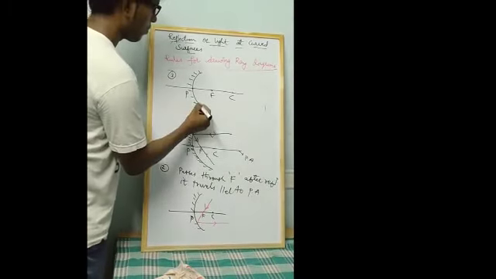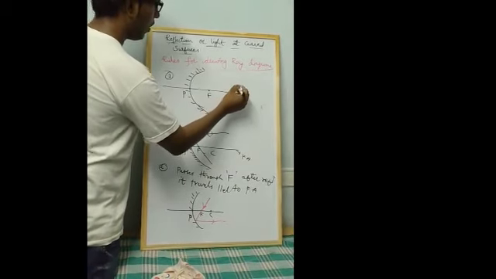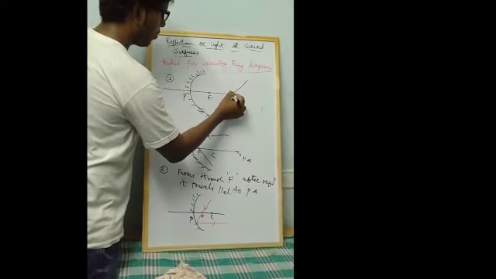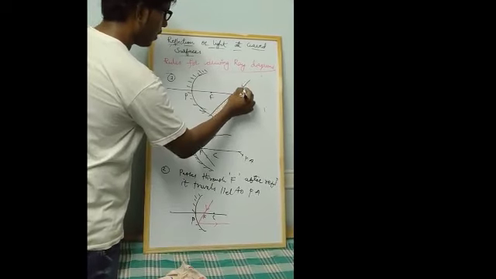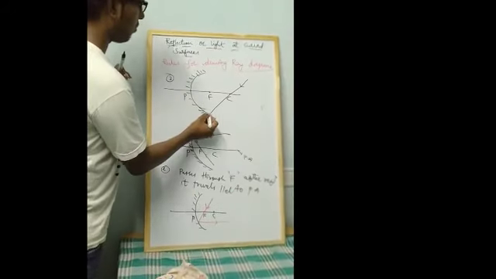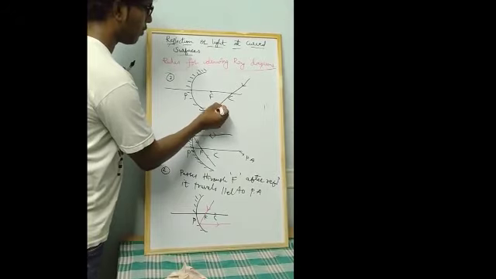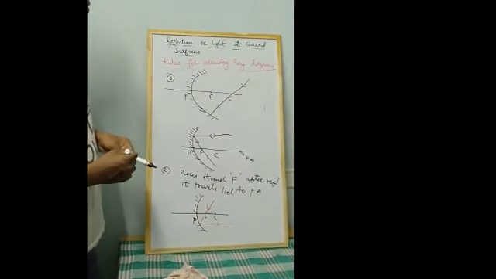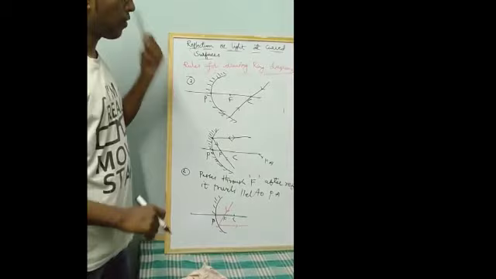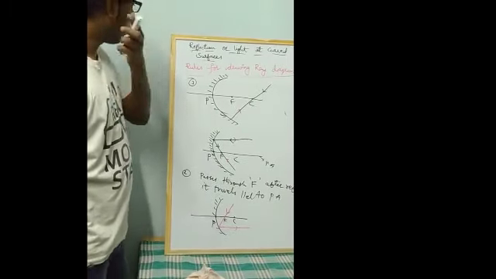So this is the concave mirror. Suppose the light ray passes through the center of curvature. Assume that a light ray is coming and passing through the center of curvature. After striking the surface of the mirror, it reflects back along the same line, through the center of curvature only. This is the third rule or third point you need to remember.